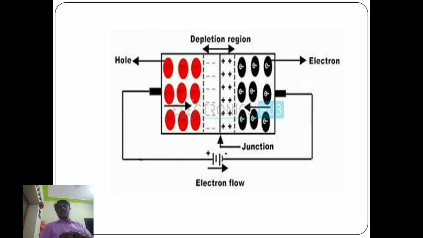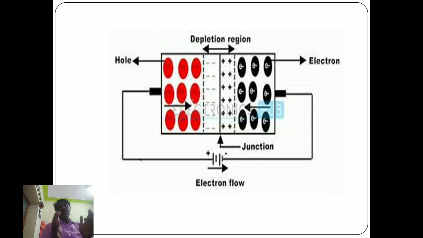This is because a barrier is now set up that opposes further movement of the charge carriers. This is called the potential barrier or junction barrier. The potential barrier is of the order of 0.1 to 0.3 volts. How is the potential barrier developed?